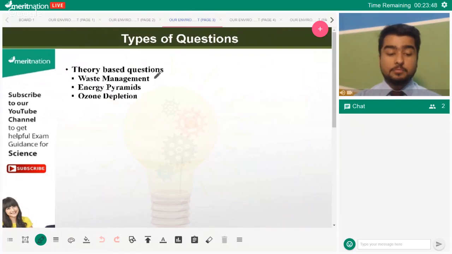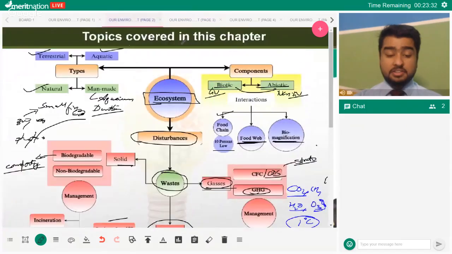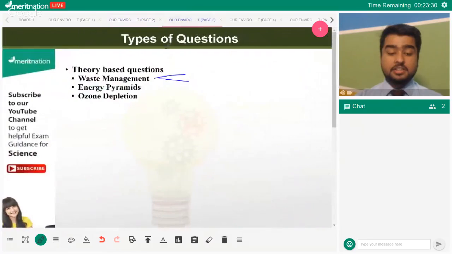Waste management can be asked about incineration. Make sure that you know about composting, because composting comes directly or indirectly through several questions. So, you should be aware about composting. Then the energy pyramids. I did not talk about energy pyramids in my mind map, but because it's something of its own, you should be aware about the energy pyramids. Ozone, obviously you can prepare ozone in the lab, but that's of no use because it will be using too much energy.